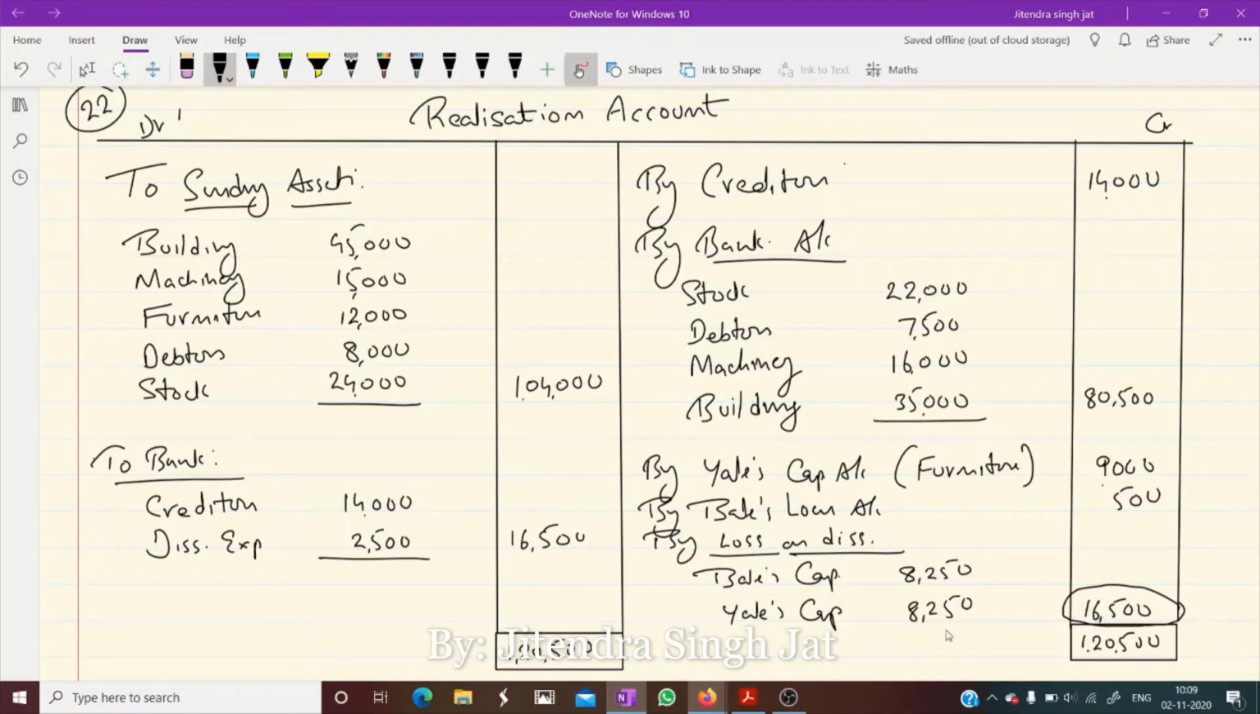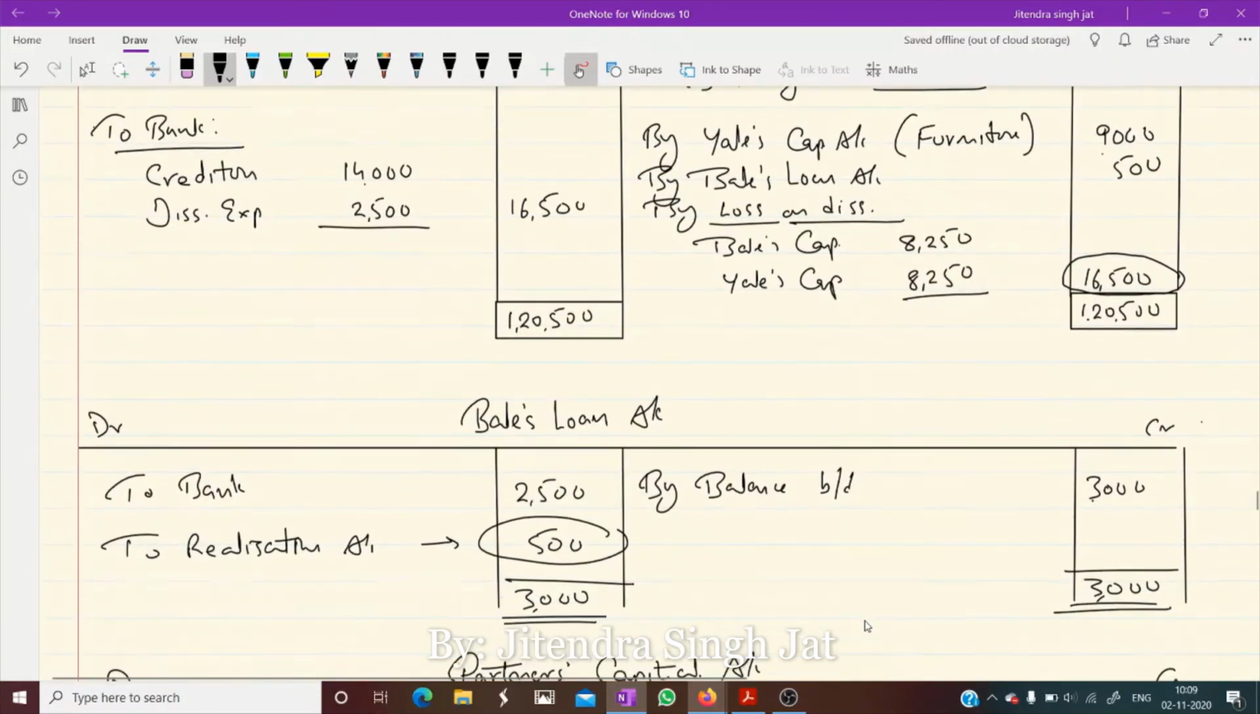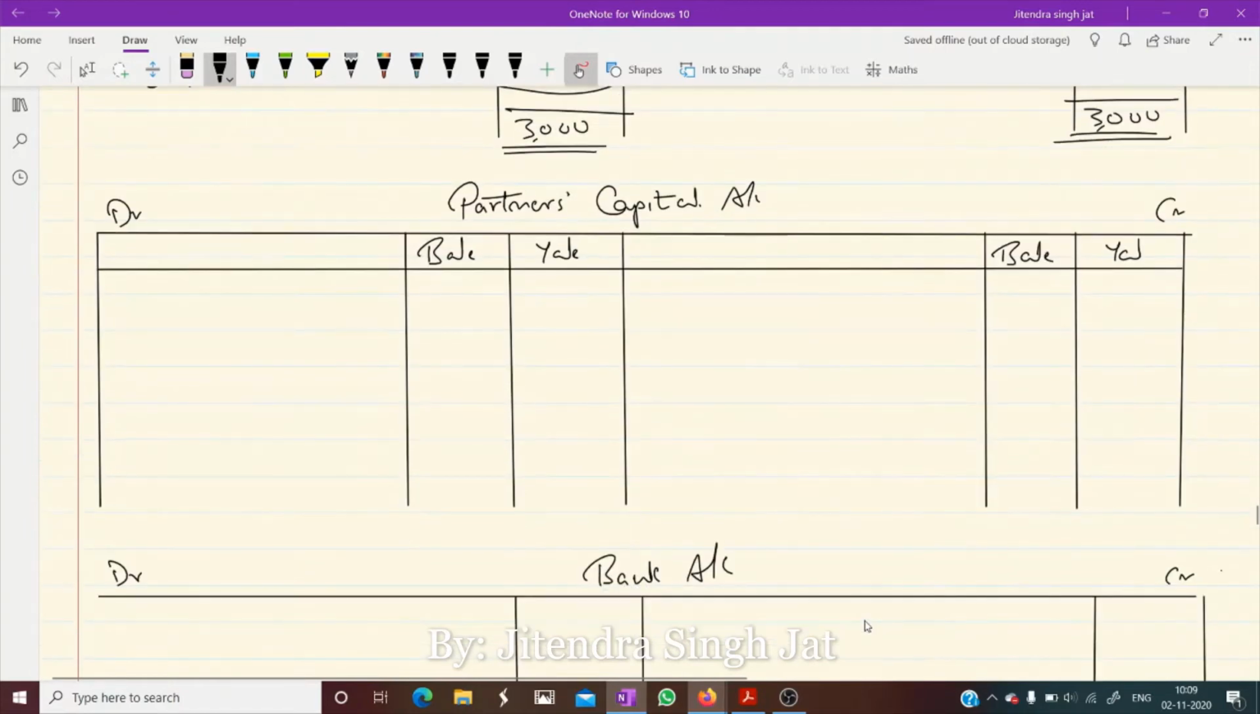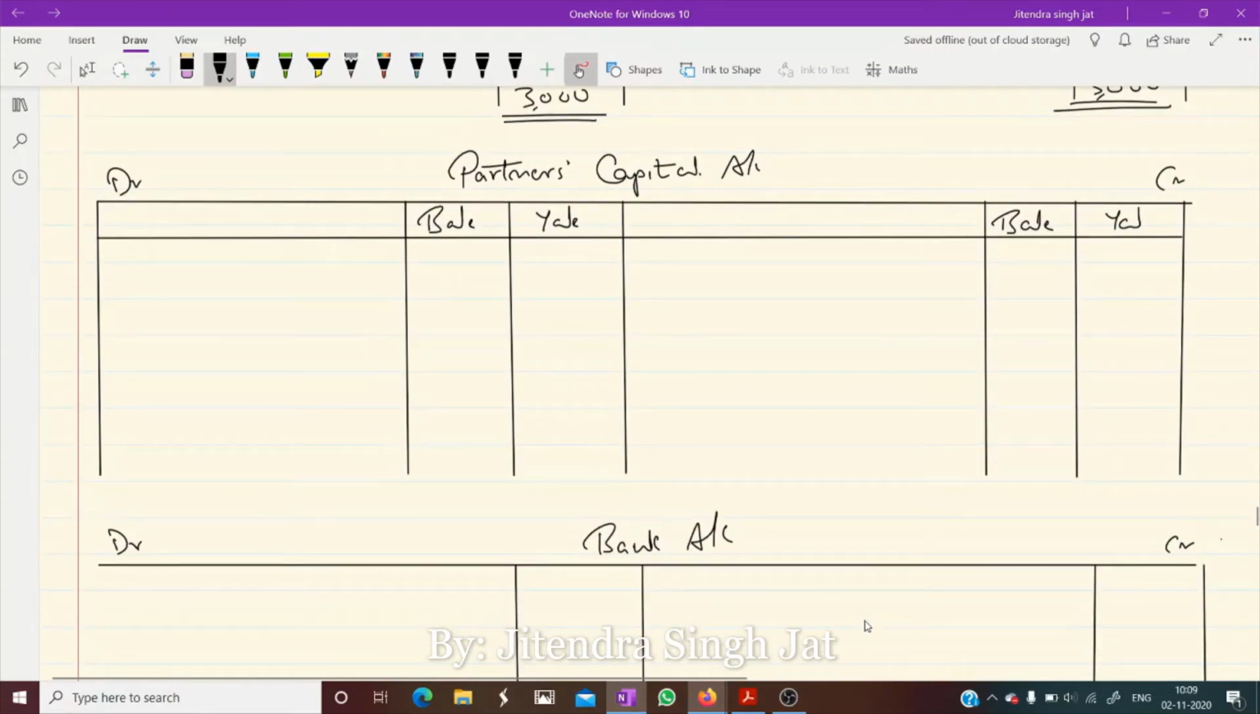So I hope realization account is clear to everyone. Yes, children, and loan account is prepared. Now today we are going to prepare partners capital account. Okay. What is the difference in partners capital account at the time of dissolution? Only the balance is transferred to bank account. This is what the difference is. Everything rest of the things are same. So let's start by partners capital account.